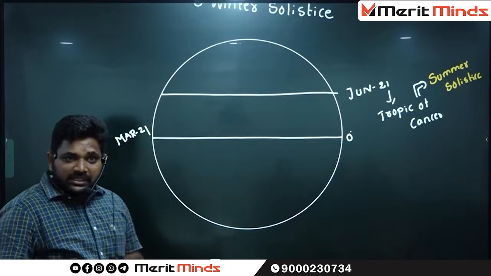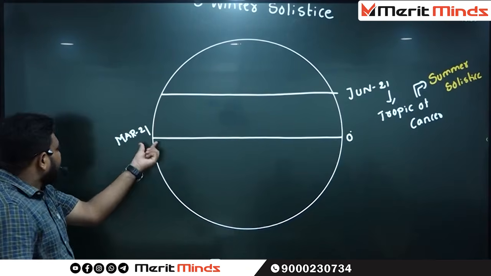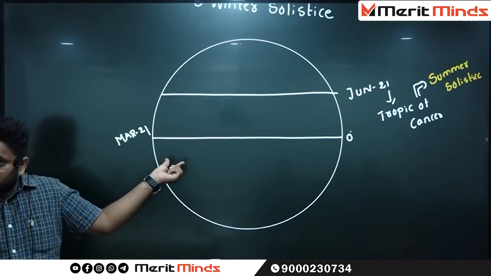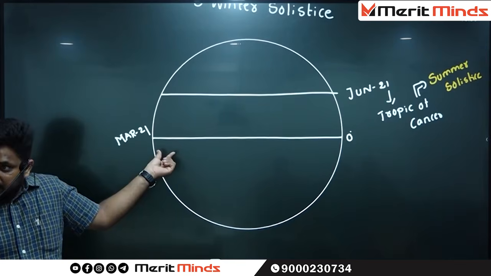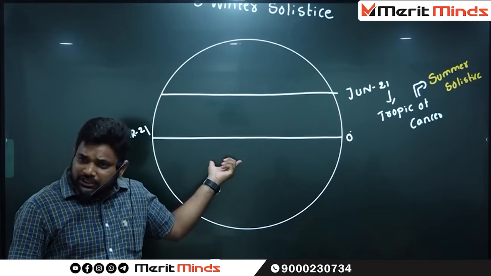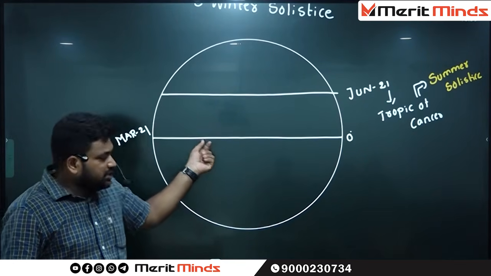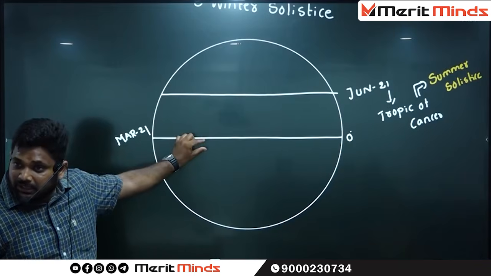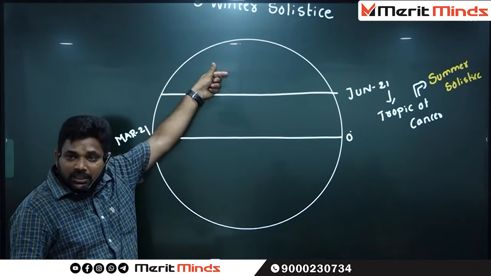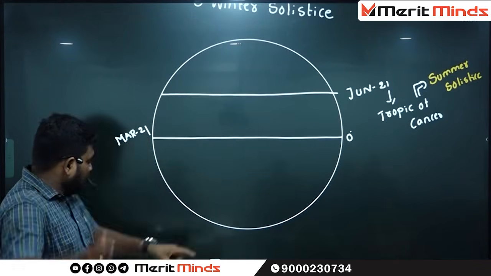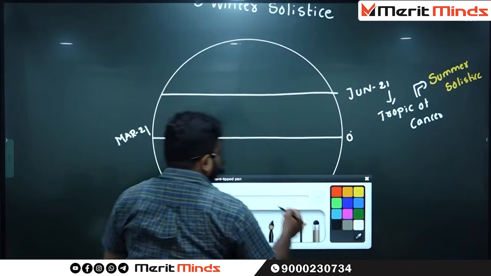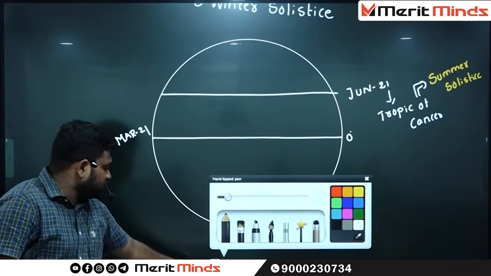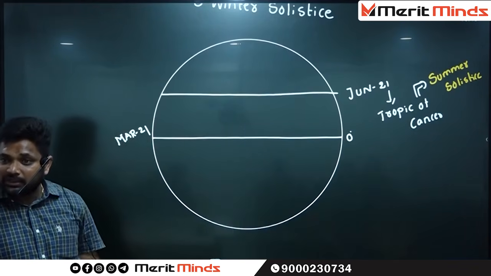Okay, it means that always the sun rays are falling vertically over the equator. Always the sun rays are falling only on the equator, geographical equator. Sometimes it is falling on the equator, sometimes it is falling near the Tropic of Cancer, and sometimes it is also falling elsewhere. See here, after June 21st, what is the next event?